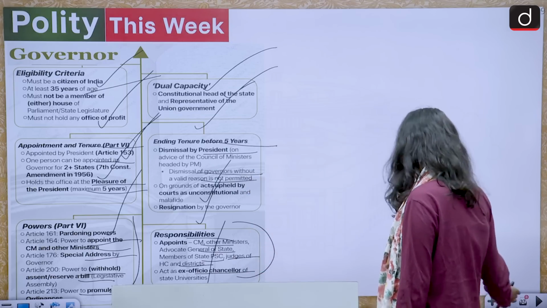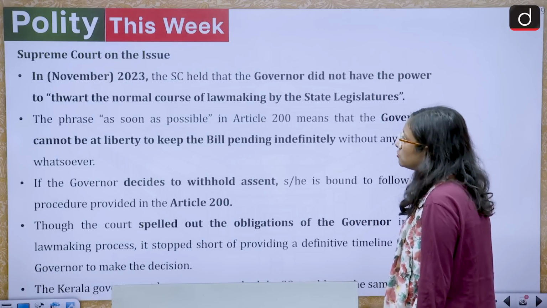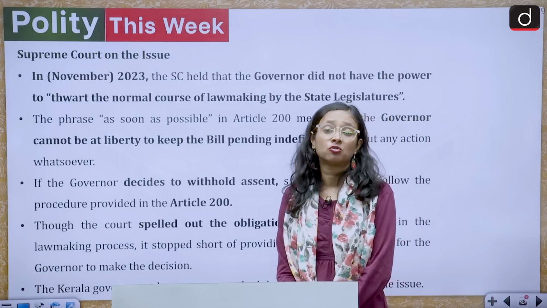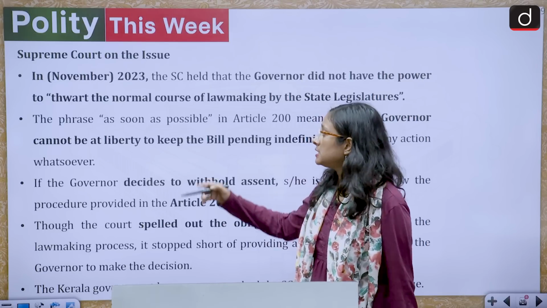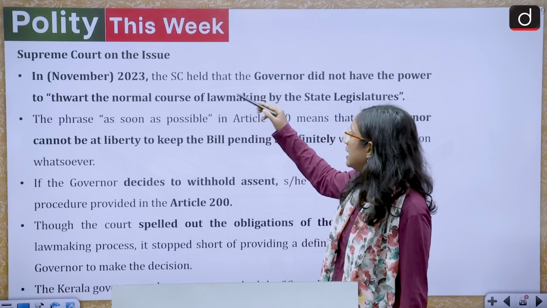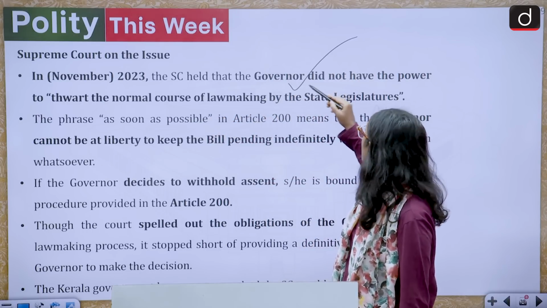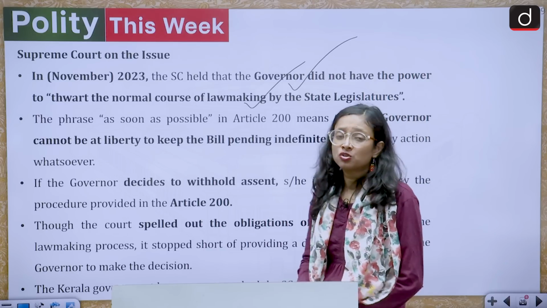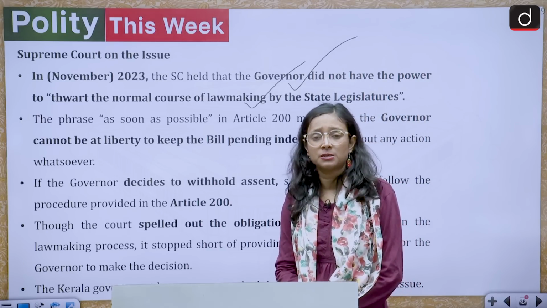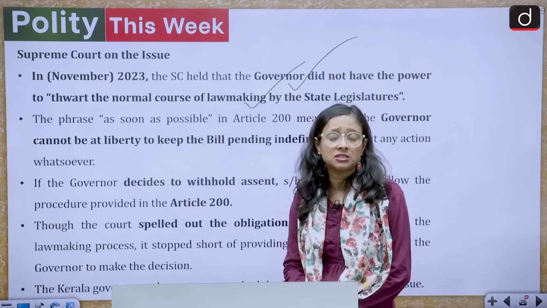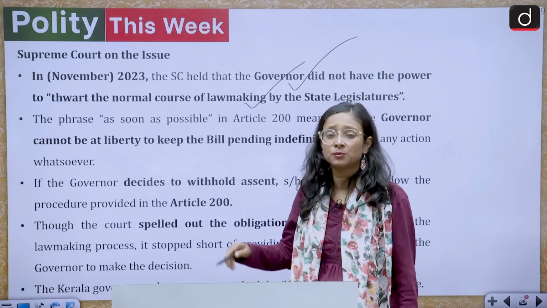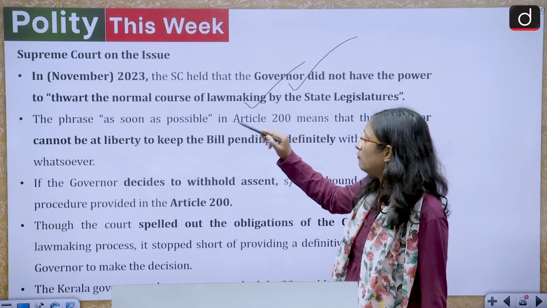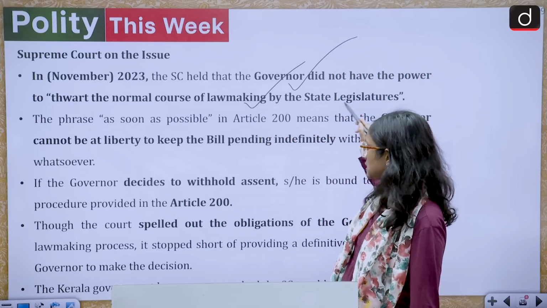Now we come to the next one, the Supreme Court on the issue. The judiciary also has an involvement in the role of the governor in the state. In November 2023, the Supreme Court held that the governor did not have the power to thwart the normal course of law making by the state legislature.